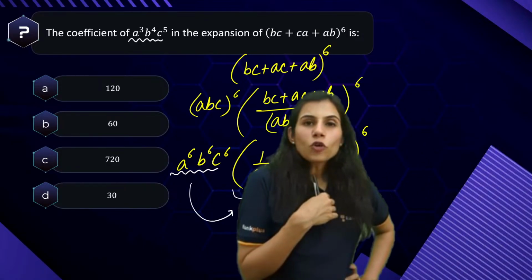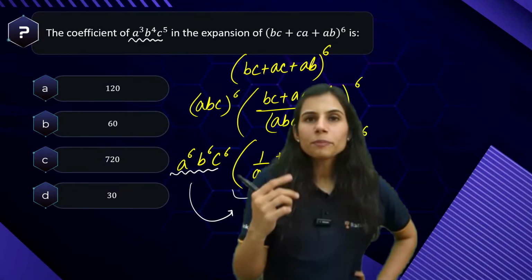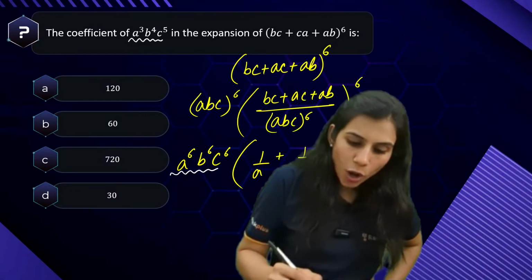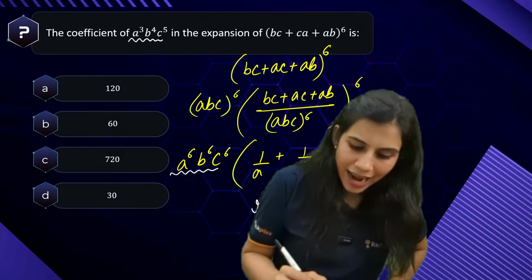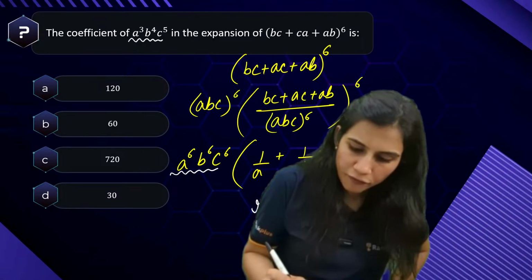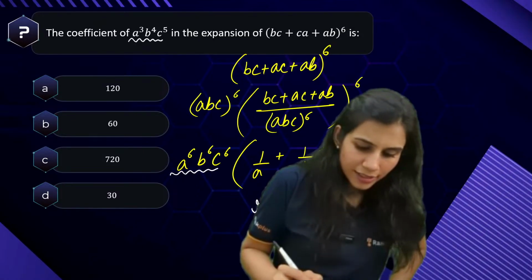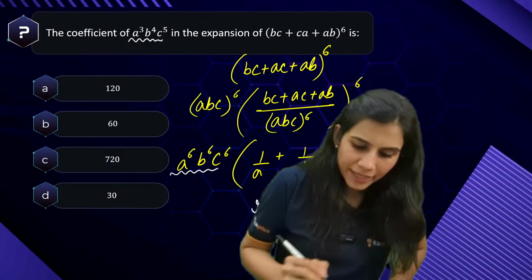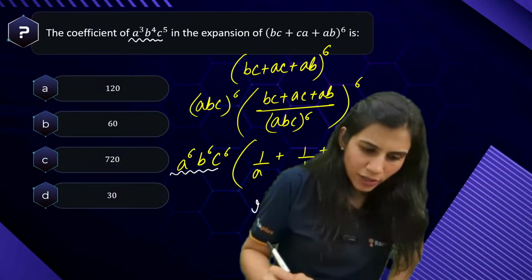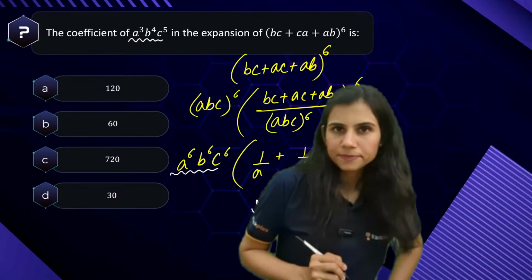So if I want the coefficient of A cube, B to the power 4, C to the power 5, that means from within this expansion, I want the coefficient of A to the power 3, B to the power 2, and C to the power 1.